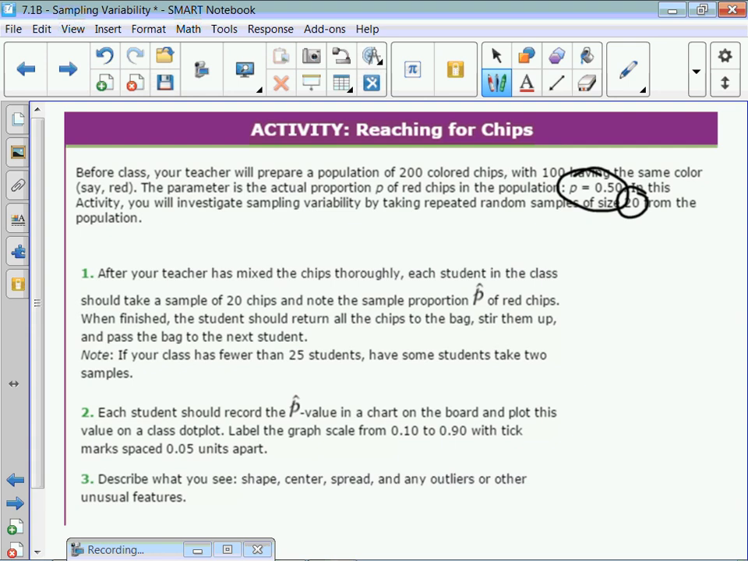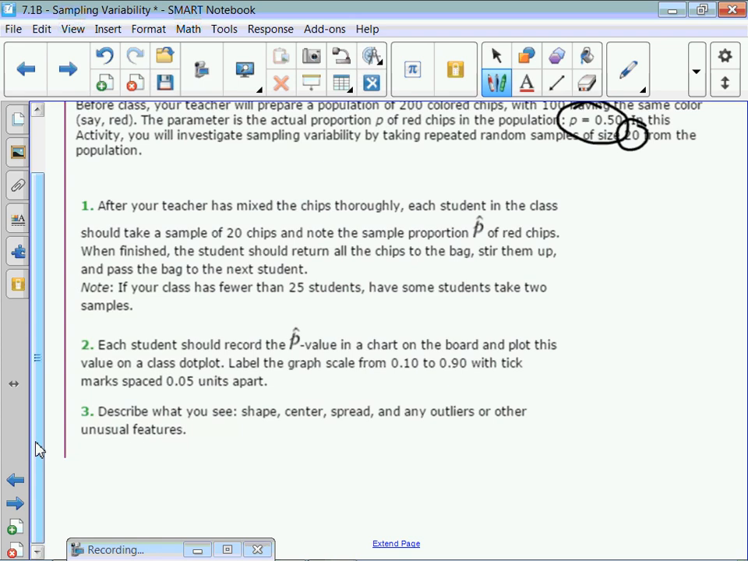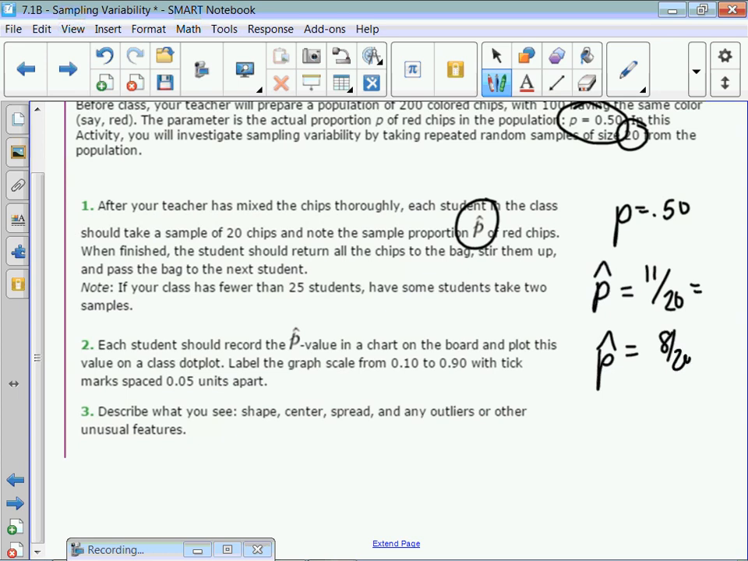So maybe you got 13 out of 20, maybe 9 out of 20, maybe 5 out of 20 that were red. And everybody would go through and do this like twice. So p is the true proportion of 50%, and what you're finding is a bunch of p hats. Maybe you got 11 out of 20, another person gets 8 out of 20. Then we convert it to a decimal and make a dot plot of everybody's dot for the p hat they got.